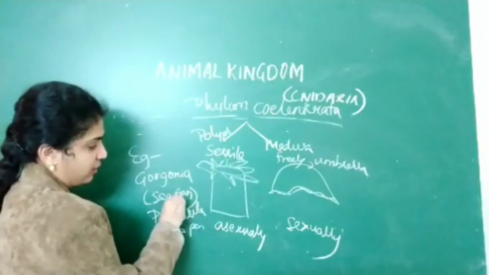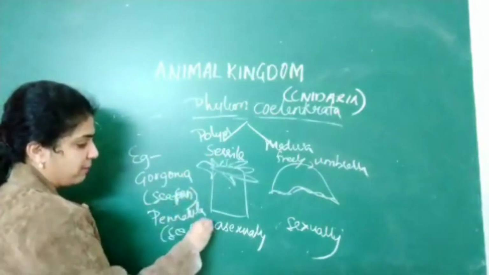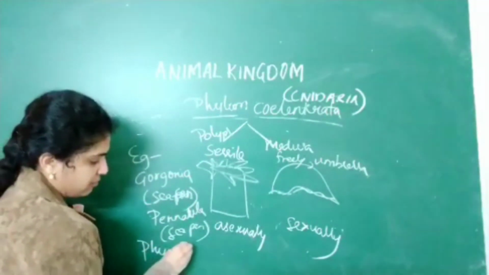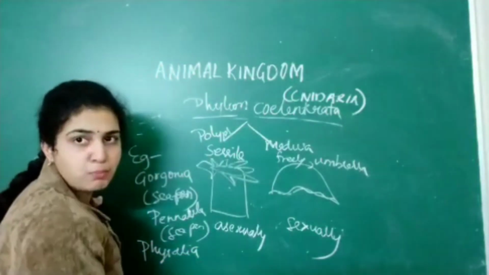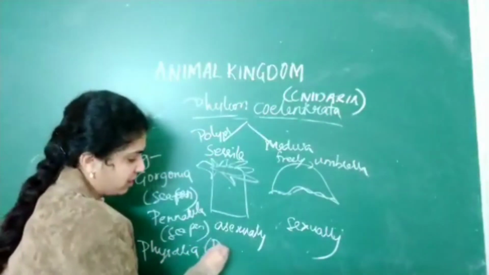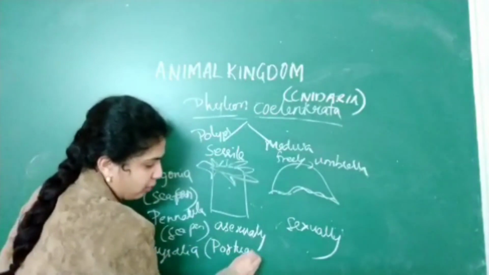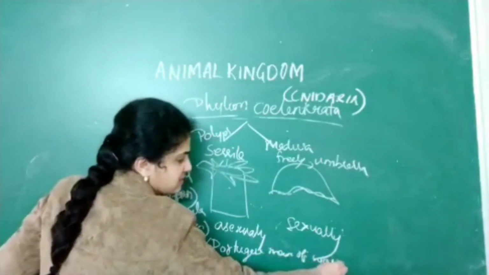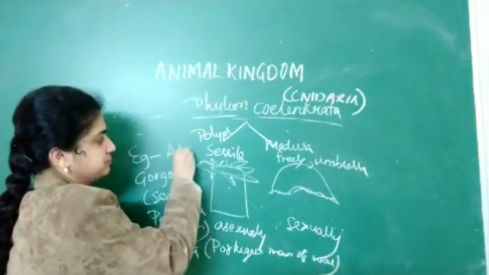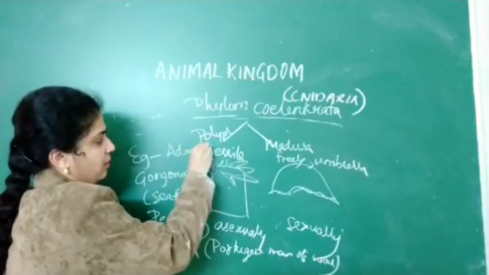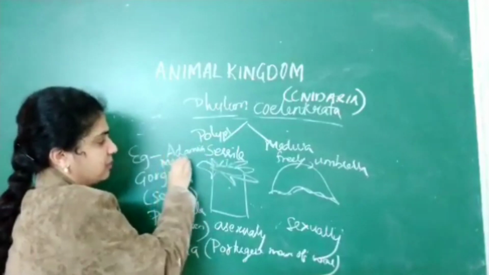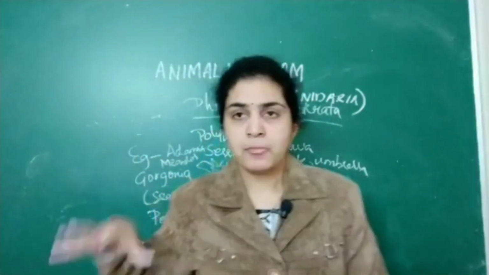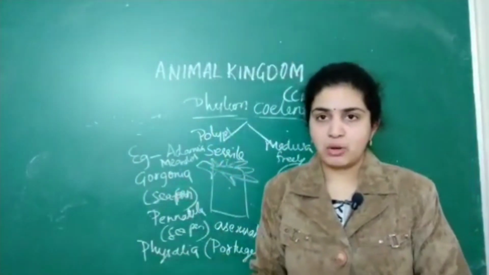Then Physalia, also called Portuguese man of war. Next Adamsia and Meandrina. These, if you read one time, you won't remember them all. Repeat them twice or thrice.